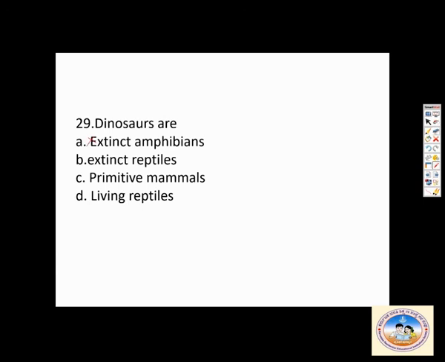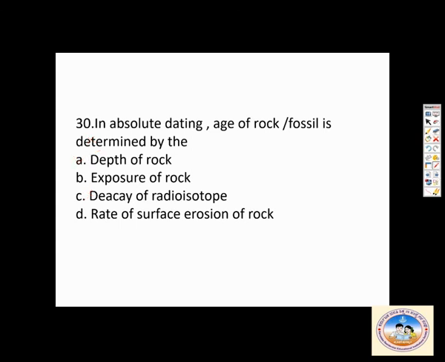Then, in absolute dating, the age of rock or fossil is determined by... It is not the depth of the rock, it is not the exposure of the rock, it is based on decay of radioactive elements. What do you mean by decay of radioactive? We try to calculate the half-life, and then try to find out when the organism died.